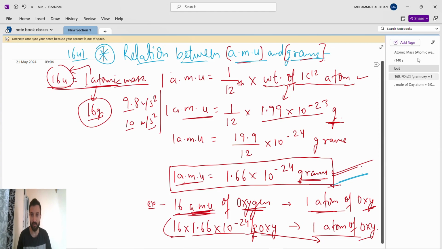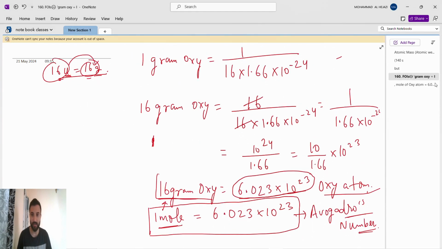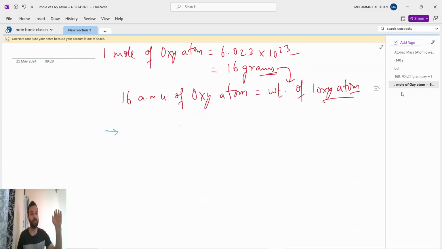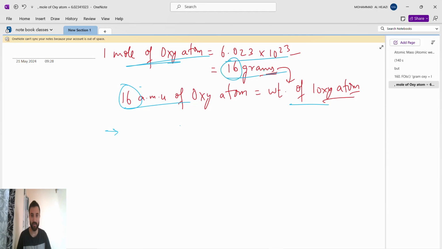Again, with this example we will start calculating, so finally we will get here that 1 mole of anything has this much value. And this value is in gram. So the weight of one oxygen atom is also 16 gram, and we can say 16 AMU. The magnitude remains the same, just the units are changing.